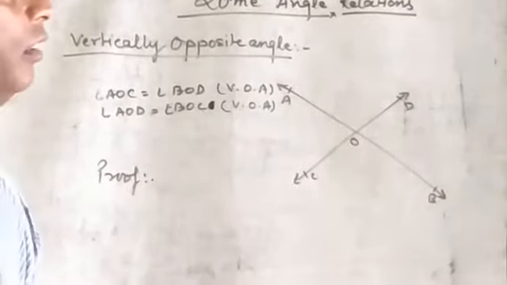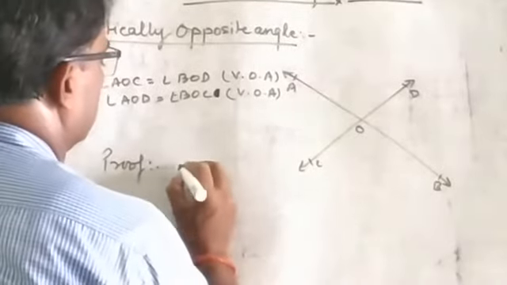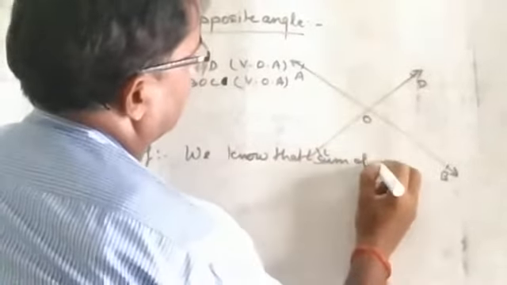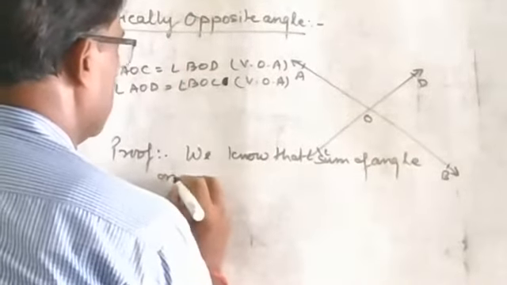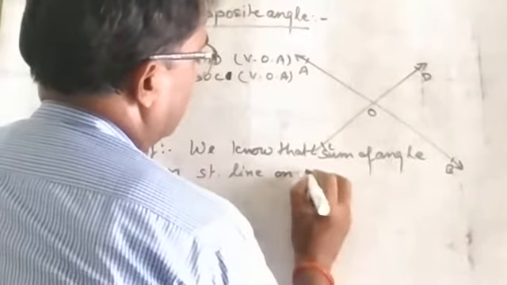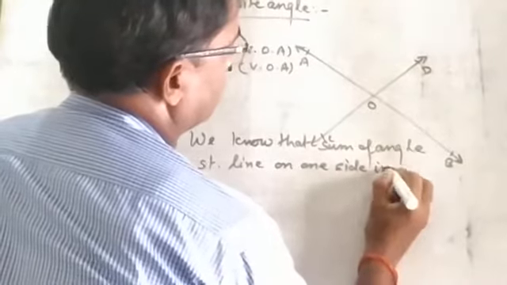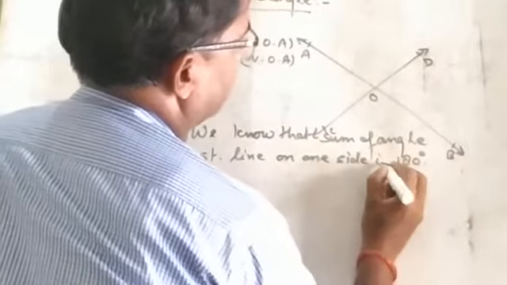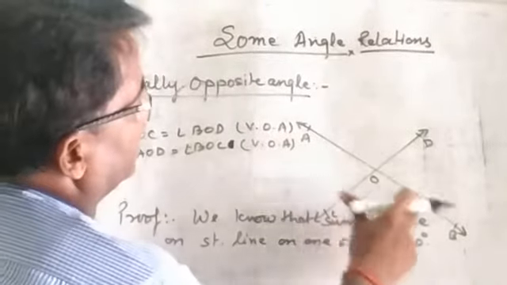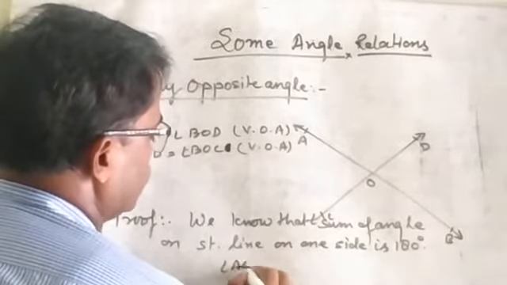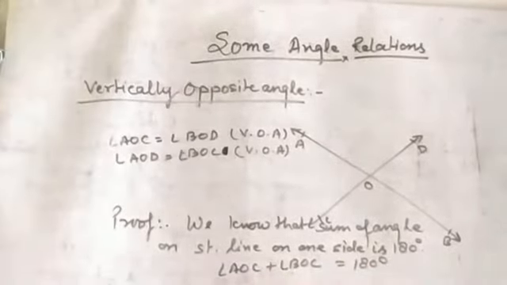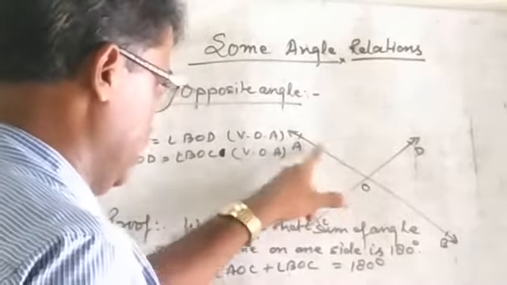We know that the sum of angles on a straight line on one side is 180 degrees. This is the first theorem which I discussed. Then on straight line AOB, angle AOC plus angle BOC is equal to 180 degrees. Clear? You see here AOC and angle BOC.